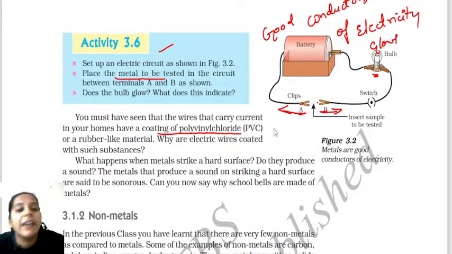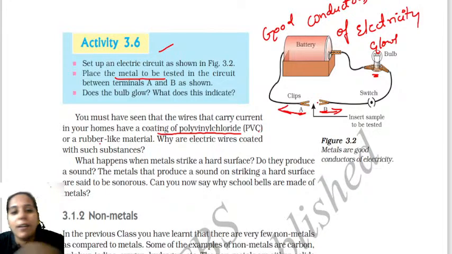See, the wires that carry the current in your homes are made up of PVC or a rubber-like material. If a question like this comes in the exam, what do you give as the answer? What is my question? If you know, at your homes, the wires are coated by PVC or rubber-like material. So what is the reason for it?